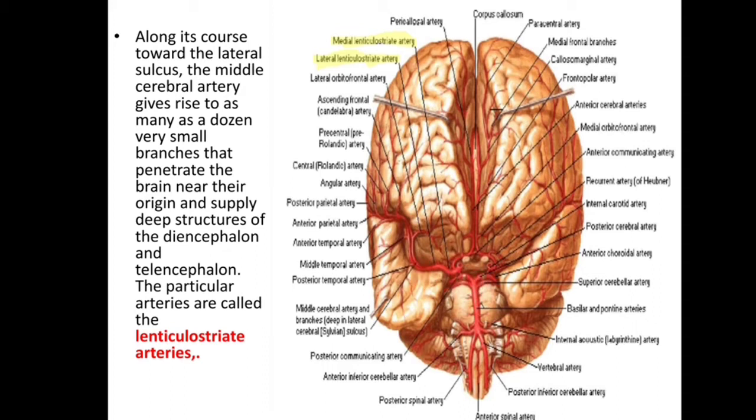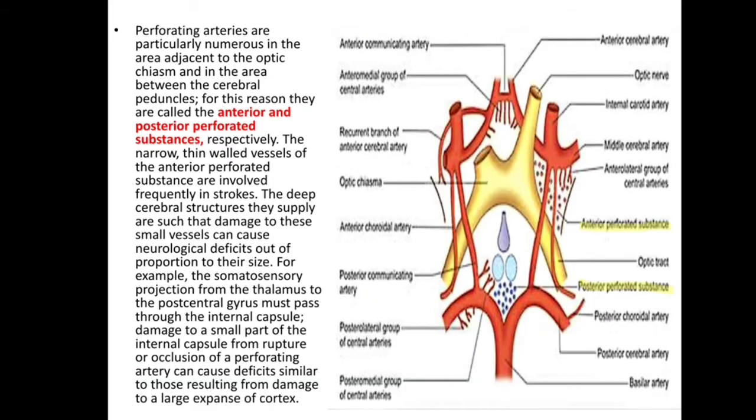So along its course towards the lateral sulcus, the middle cerebral artery gives rise to a dozen very small branches that penetrate the brain near their origin and supply deep structures of the diencephalon and telencephalon, and these particular arteries are called the lenticulostriate arteries. Now next are the perforating arteries. Perforating arteries are numerous in the area adjacent to the optic chiasm. This is the optic chiasm. These perforating arteries form the perforated substance. This is the anterior perforated substance and this is the posterior perforated substance.